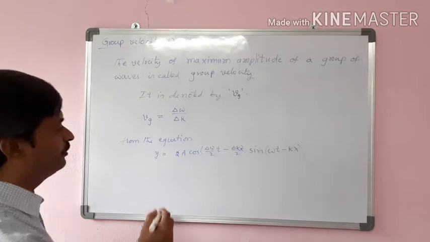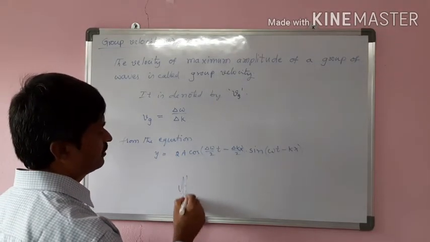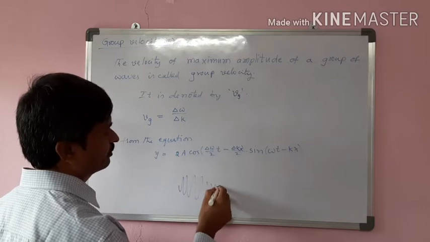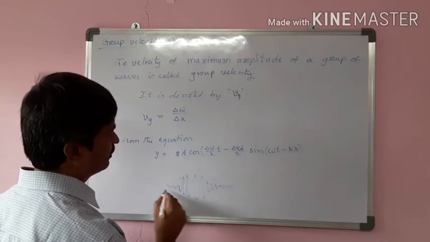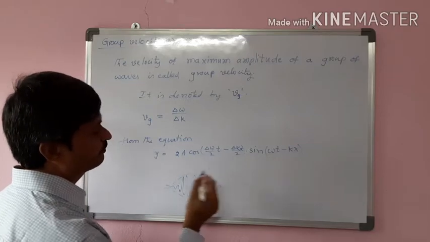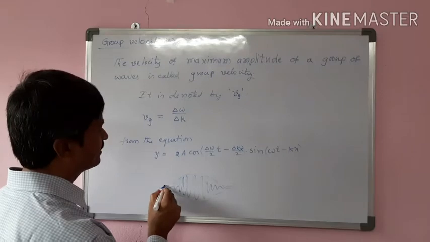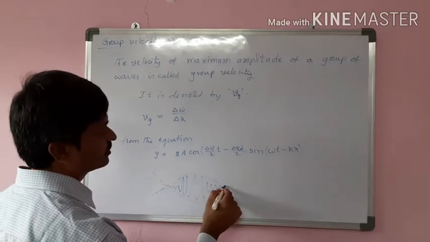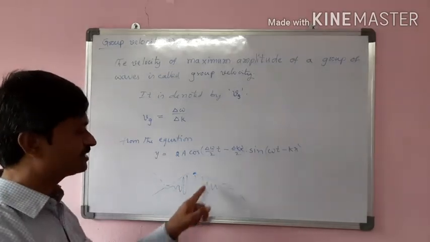Here the wave shape is like this. So this is one wave, and if you imagine the two waves superimposed here, this is the amplitude of the resultant wave. Like this, it continues. This is the maximum amplitude. Amplitude is changing here.